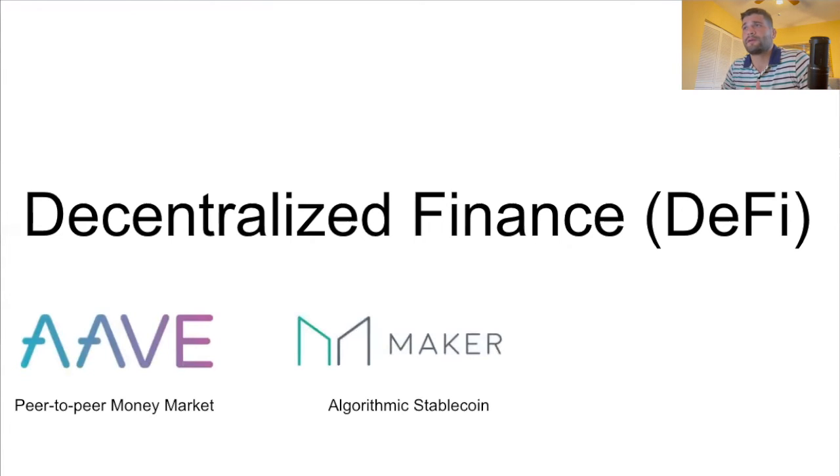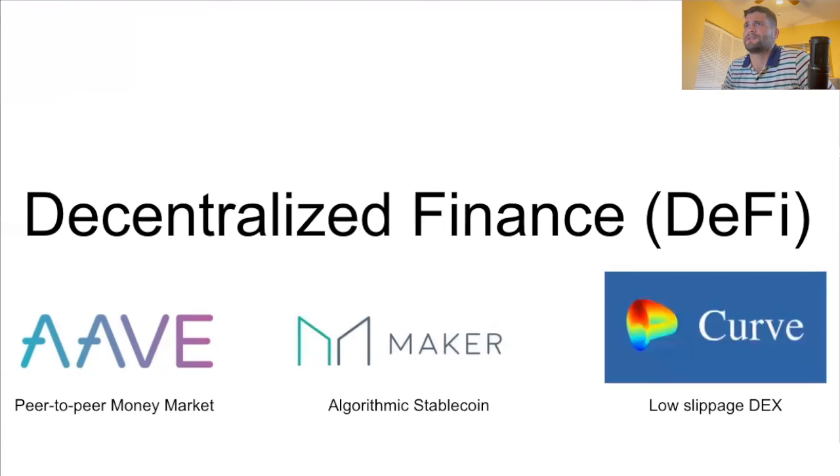MakerDAO is an algorithmic stablecoin. A stablecoin is a token on the blockchain that is basically pegged to the US dollar. And this specific stablecoin is backed by an over-collateralized treasury of different crypto assets, meaning that there's a certain percentage more crypto assets than there are stablecoins in circulation, because the stablecoin is backed by this treasury. And this treasury and stablecoin are all managed by smart contracts on Ethereum, right? There's no third party managing it.